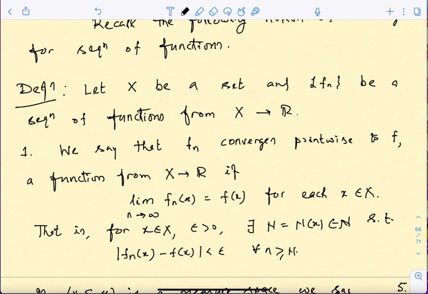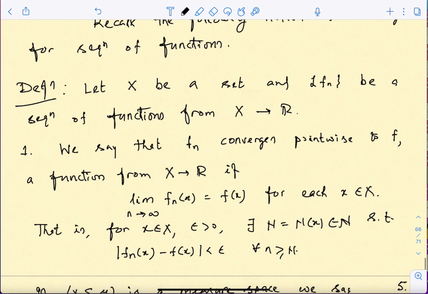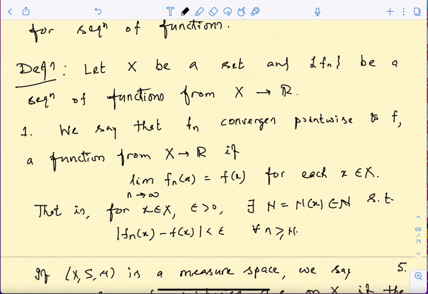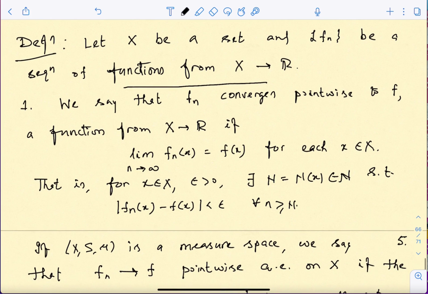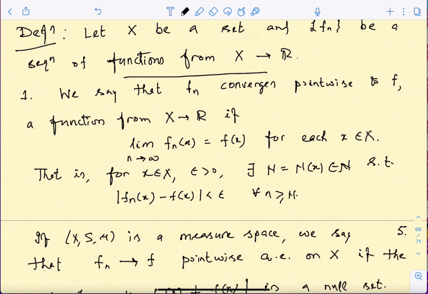You can consider a sequence of measurable functions, or rather this convergence can be defined just for functions. You don't have to worry about whether they are measurable or not. So you have a set X and you have a sequence of functions f_n which are taking values in R or the extended real numbers. Then we say that the sequence converges to another function f in a pointwise sense. So this f is another function defined from X to R or the extended real numbers. So this is the pointwise convergence.